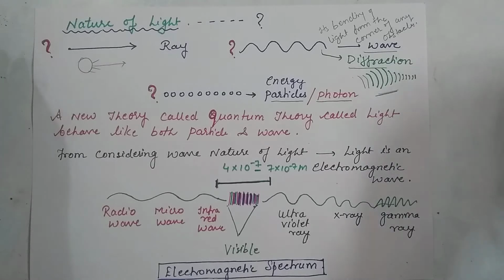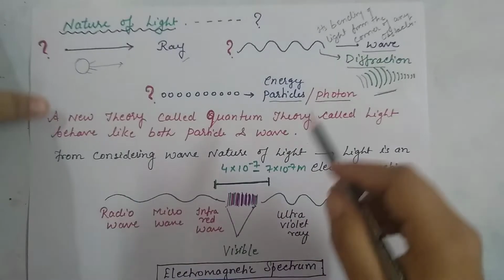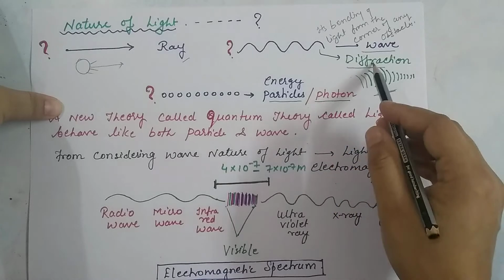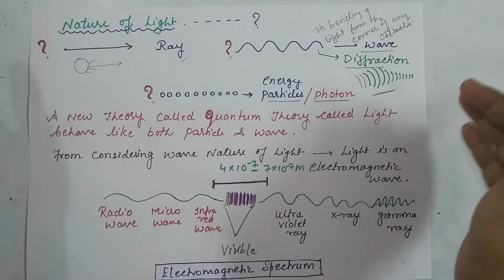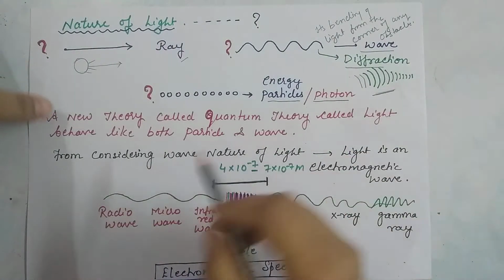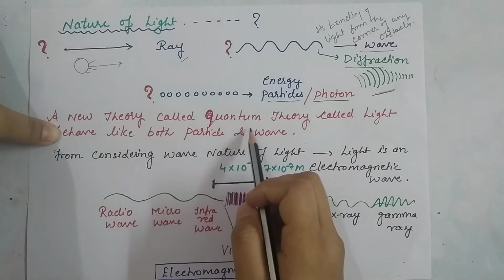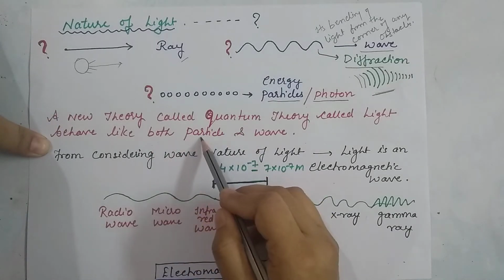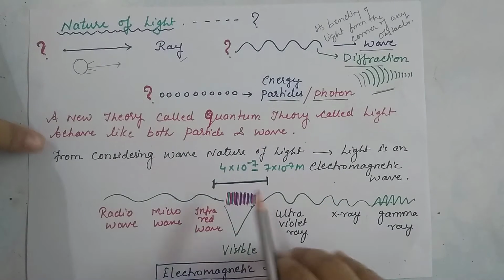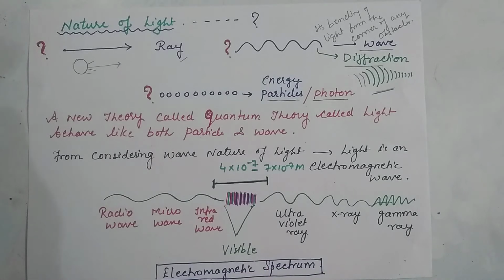Whenever we need to study reflection and refraction, we take light as a ray. In higher classes you will study waves and photons in more detail. In the new quantum theory, it says that light behaves like both a particle as well as a wave. The situation is different. Sometimes we consider it a particle, sometimes a wave, and sometimes a ray. So the nature of light is that it is both a particle as well as a wave.